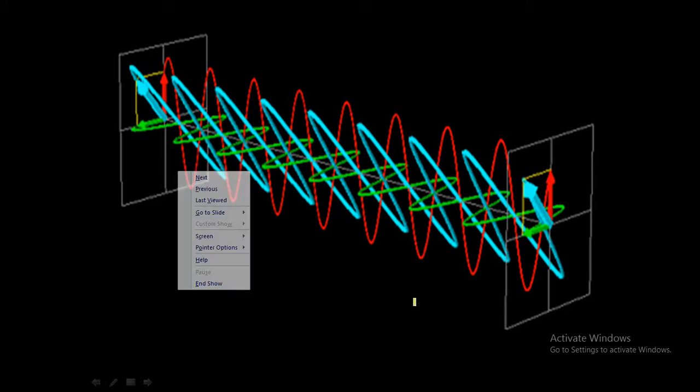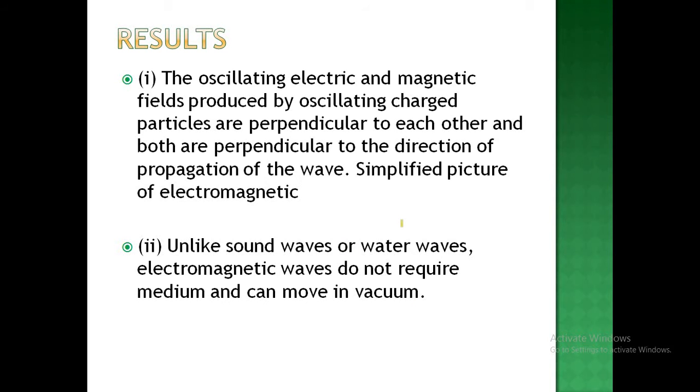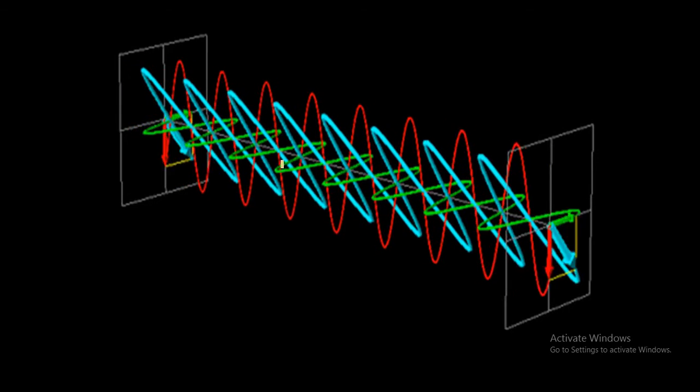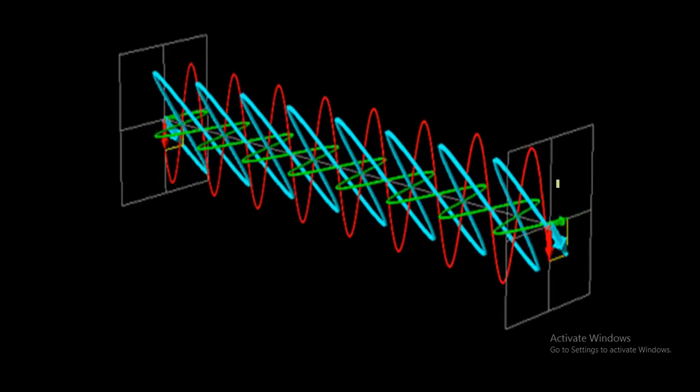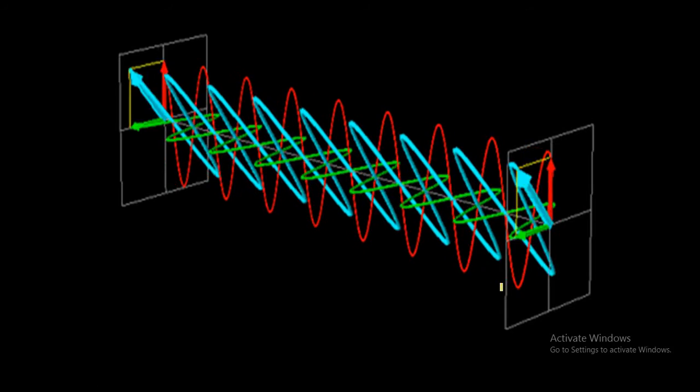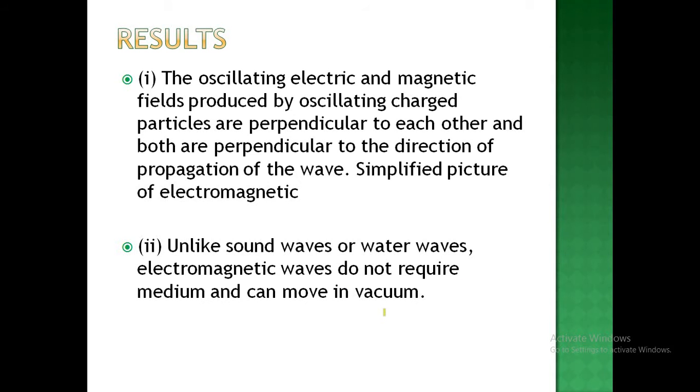Moving further, we are going to see the results which were observed by this experiment. The oscillating electric and magnetic fields produced by an oscillating charge are perpendicular to each other, and both are perpendicular to the direction of propagation of the wave, as we have seen through this animation, that the magnetic field and electric field are both perpendicular to each other. Now, unlike sound waves or water waves, electromagnetic waves do not require any material medium to move. It means they can move in vacuum.